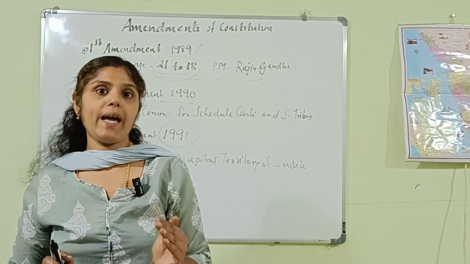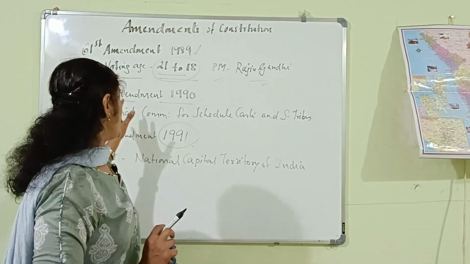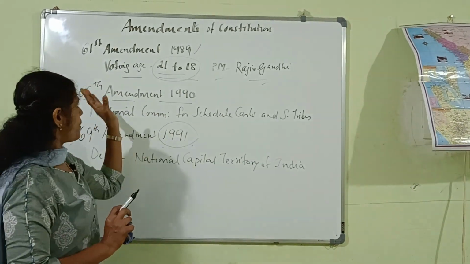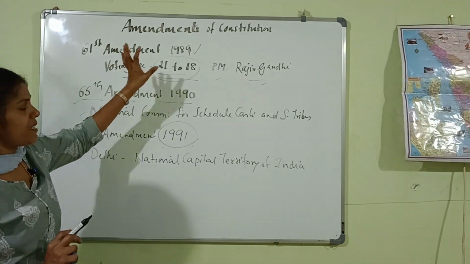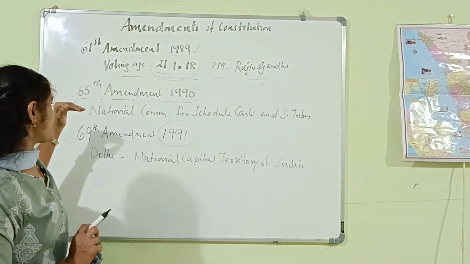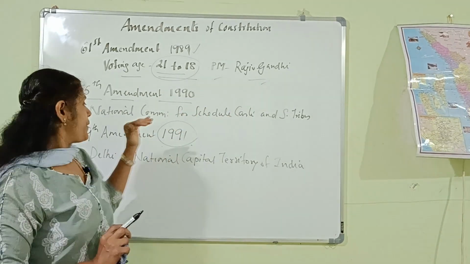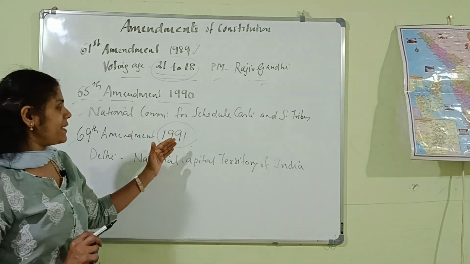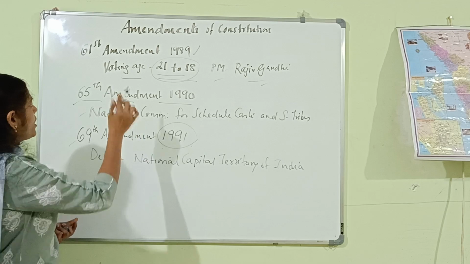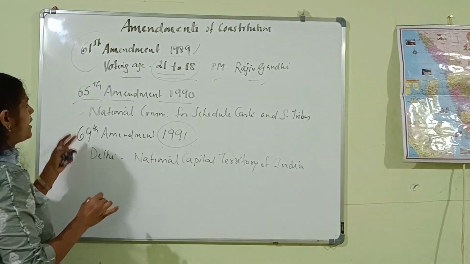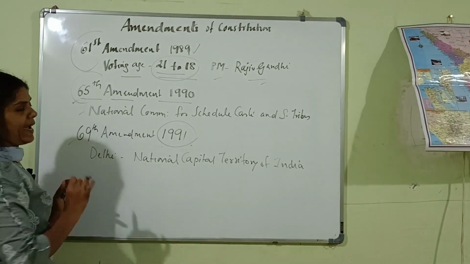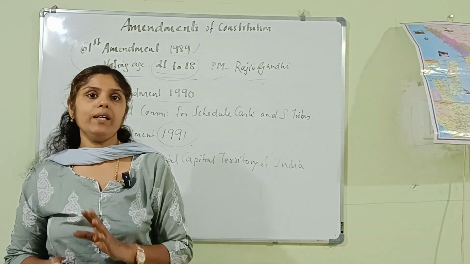So, have you understood the three amendments? That is 61st, 65th and 69th. The 61st Amendment Act is 1989, the 65th Amendment Act is 1990, and the 69th Amendment Act is 1991. The most important ones are the 61st Amendment Act and also the 65th Amendment Act. Next, moving on.